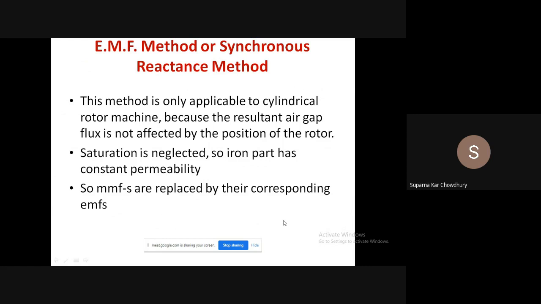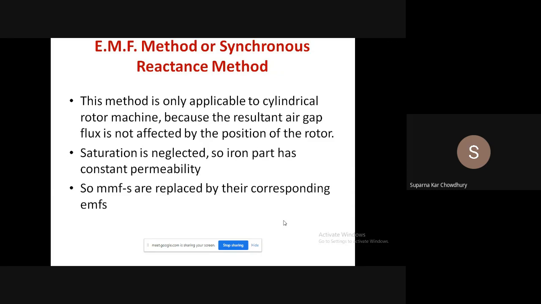This is the EMF method or synchronous reactance method. This is the simplest one, where the assumption we made is that all the MMF is required to establish the flux across the air gap. That is, we assume that the iron portion does not consume any MMF, which is not exactly true, but the iron has large permeability, so the MMF required to establish the flux across the air gap is quite large compared to the MMF consumed by the iron portion, that is stator and rotor iron. So that portion is neglected.